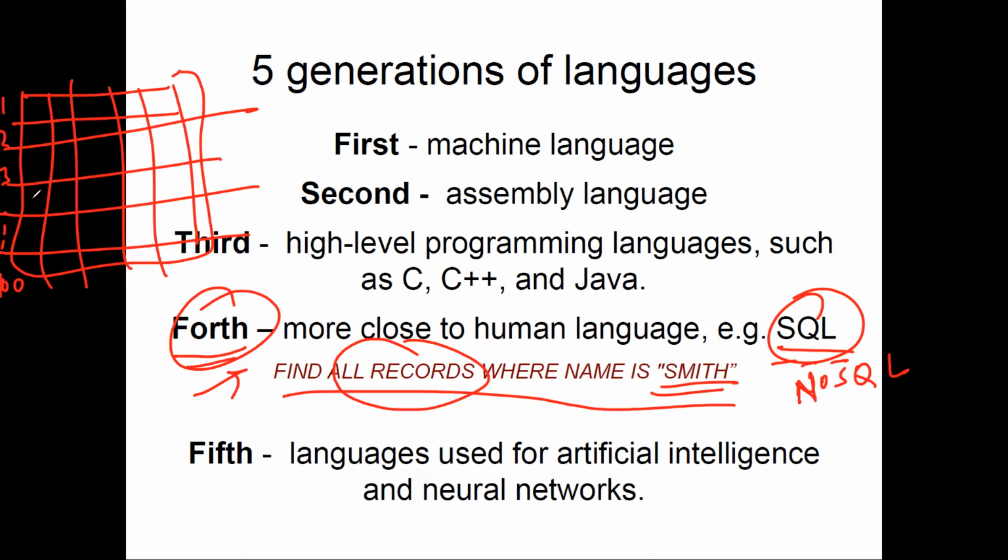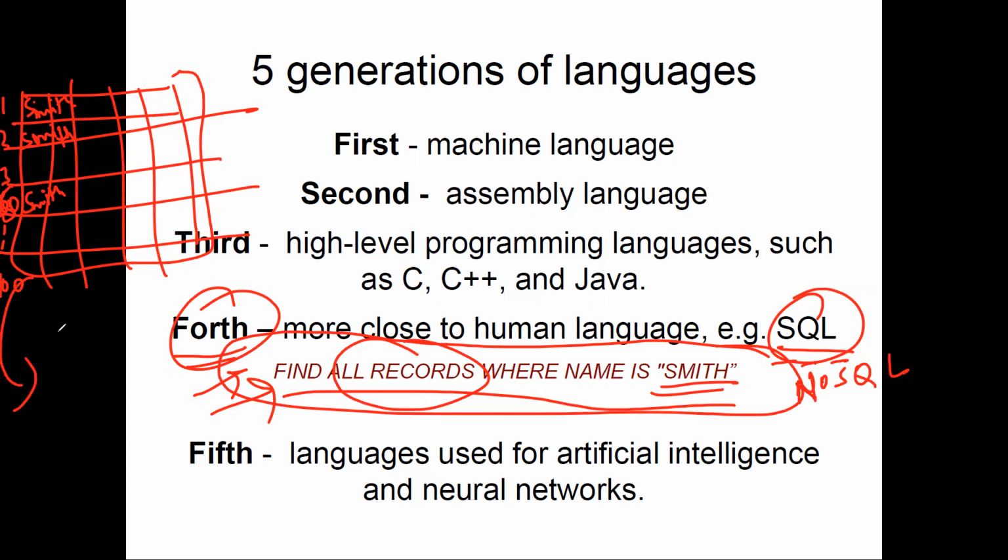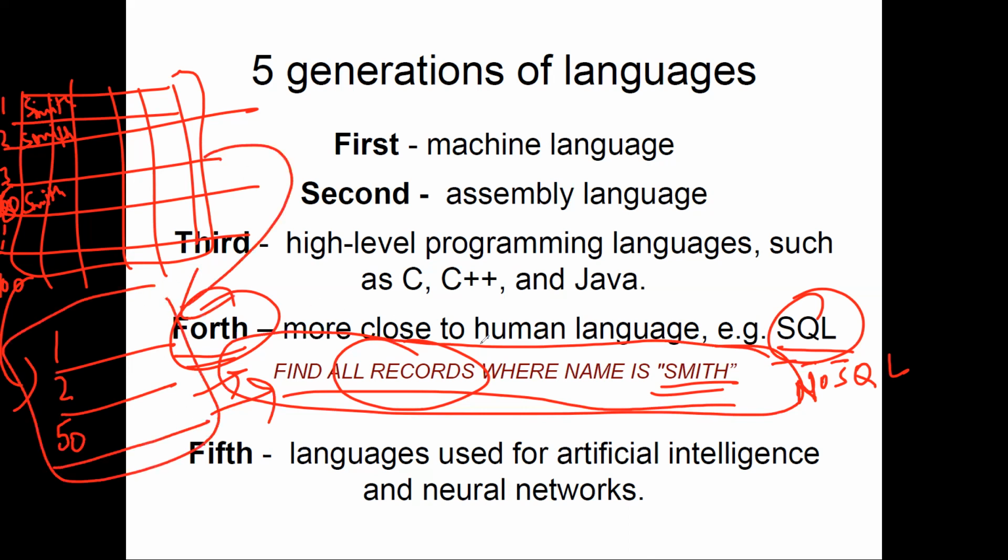And wherever my name is Smith, let's say it was on the first row, the second row and the 50th row. This command, find all the records where name is Smith, is not the exact syntax of SQL, but if you write that syntax, only the 1st, 2nd and 50th rows will come as the output instead of the full Excel sheet.